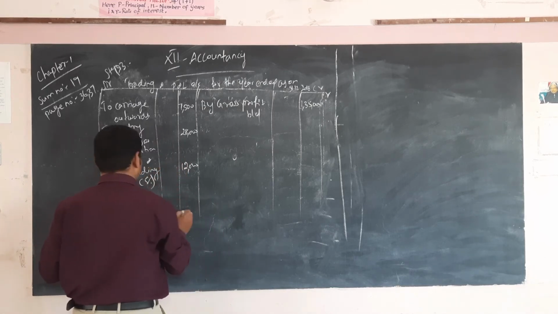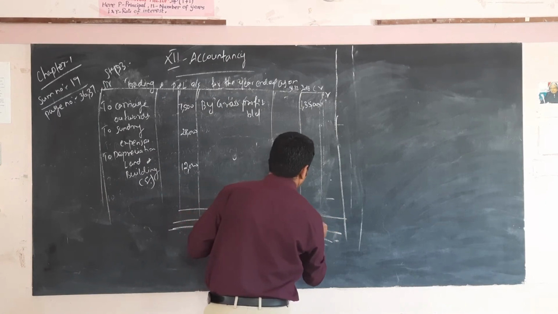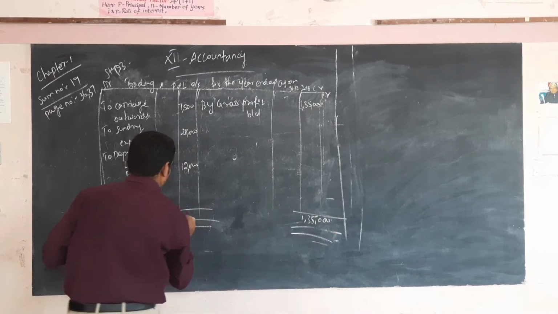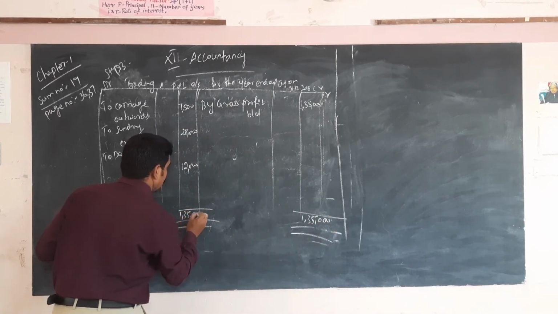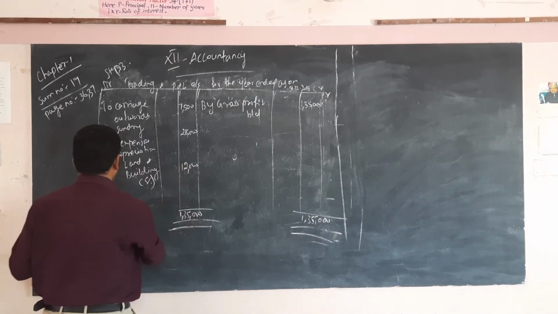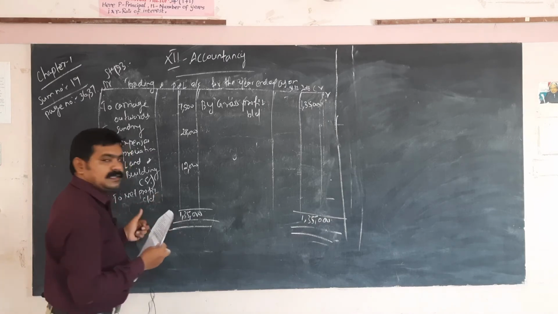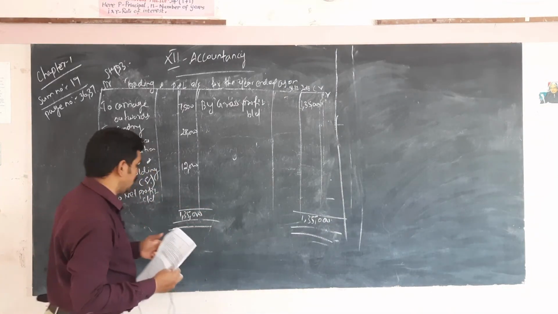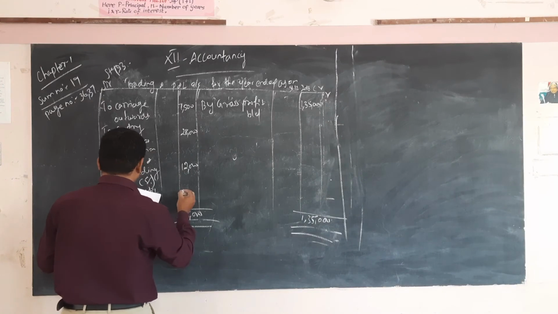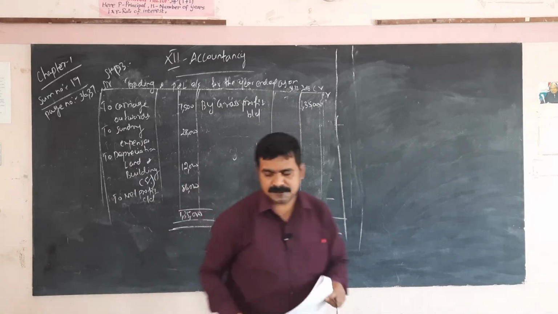So now finalize the amount. 1,35,000. Here also 1,35,000. Okay, so what is the balancing amount? Here to net profit, that is a net profit transferred to balance sheet. Okay, so the amount is 86,000.